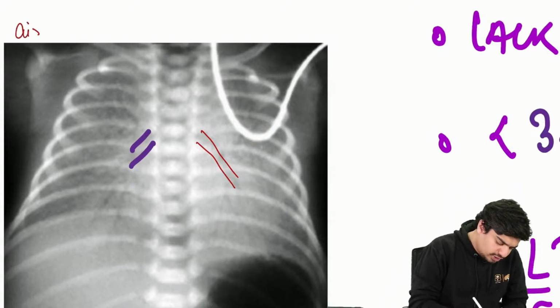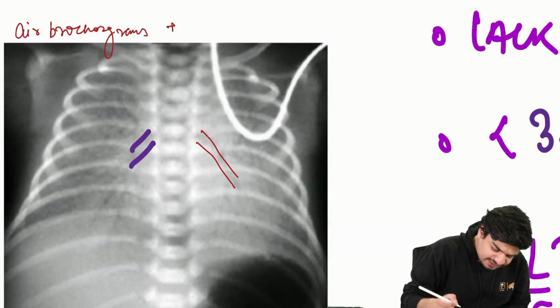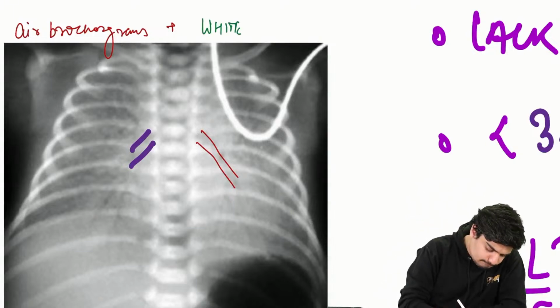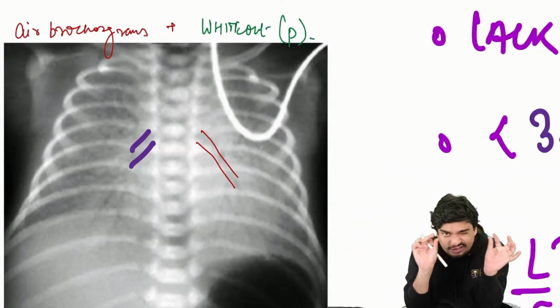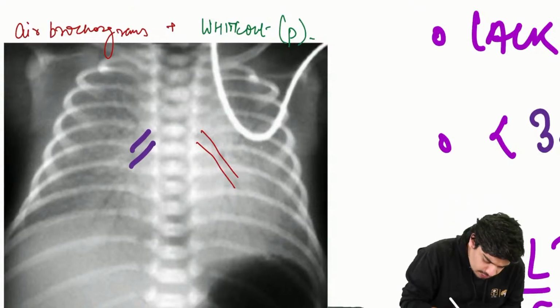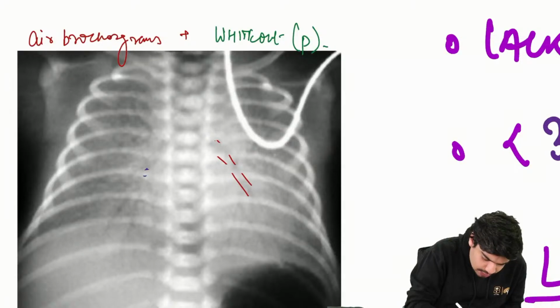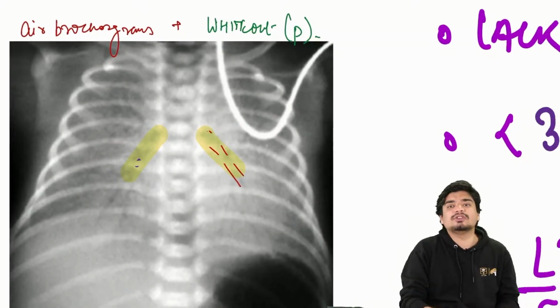So you will see air bronchograms plus a whiteout in the periphery.